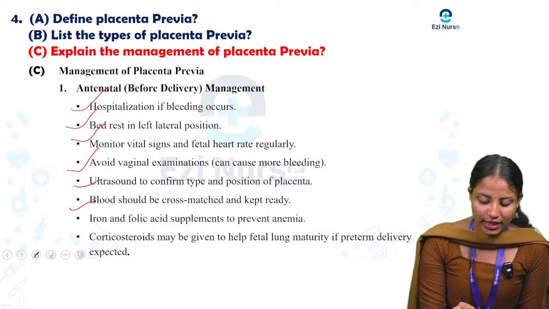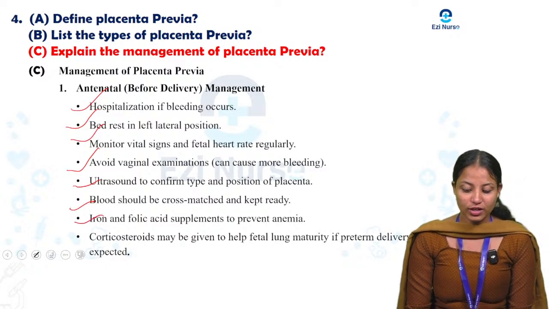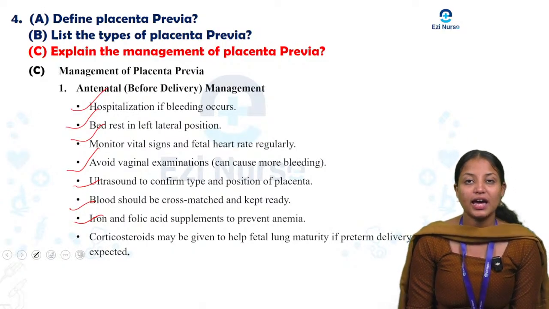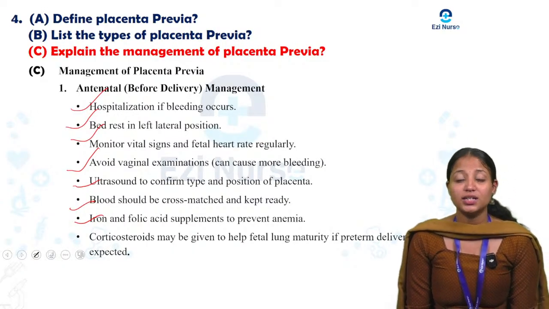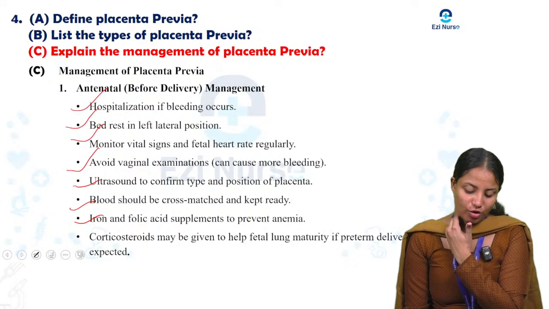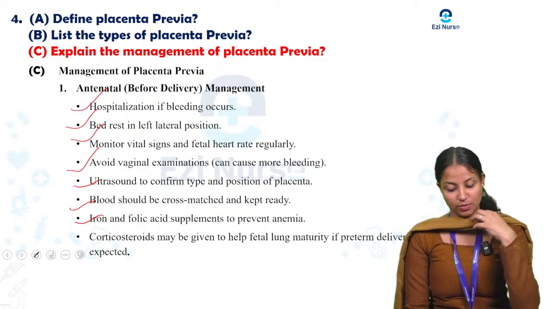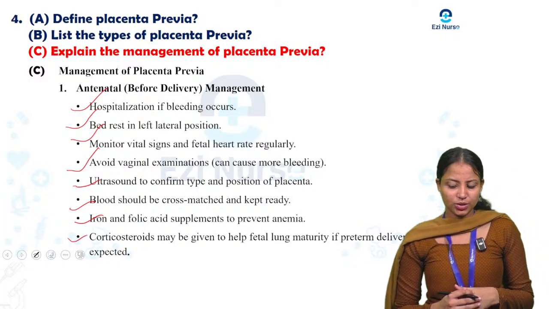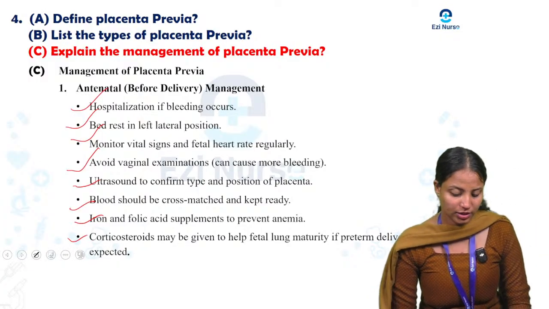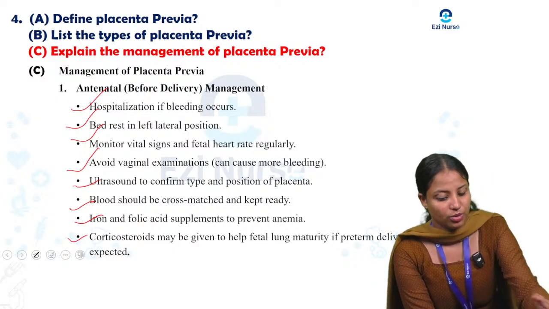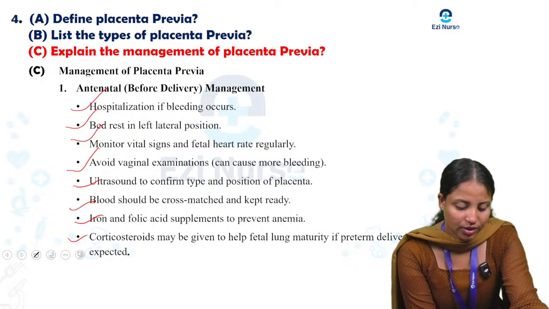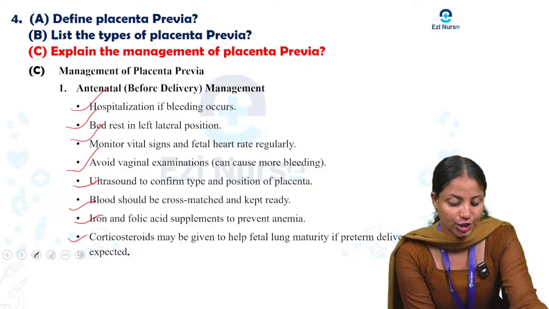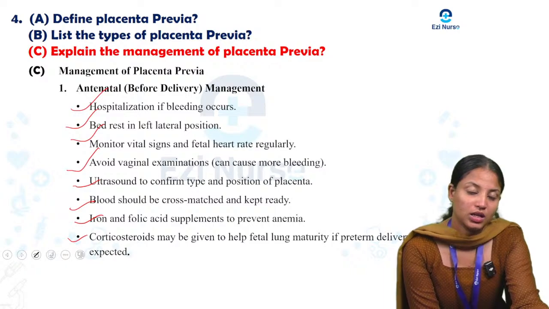And iron and folic acid supplements to prevent anemia. If the mother has any anemic condition, you can give iron and folic acid supplements to prevent anemia. The next one is corticosteroids, which may be given for fetal lung maturity if preterm delivery is expected. So this is the management we give before delivery.